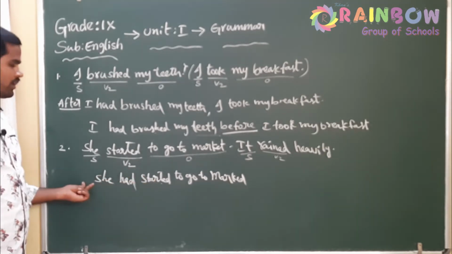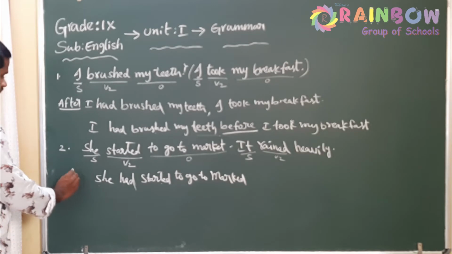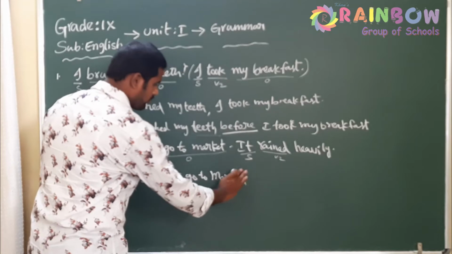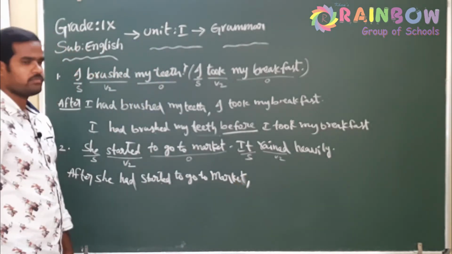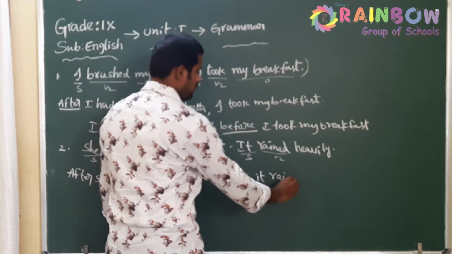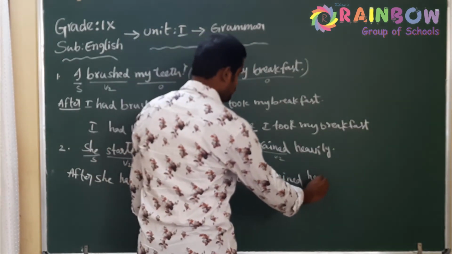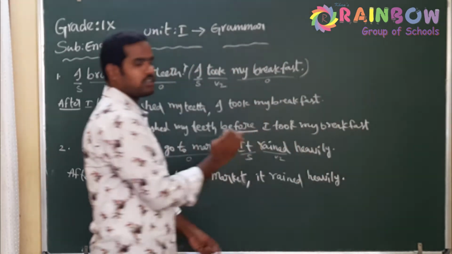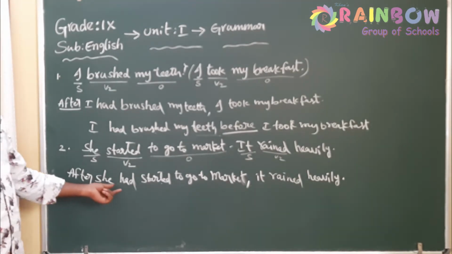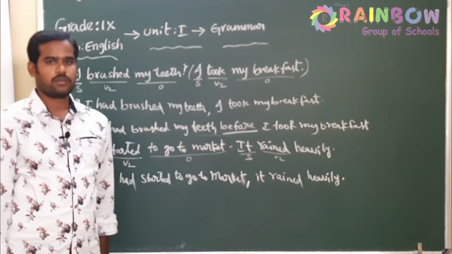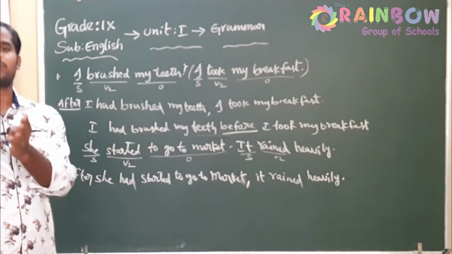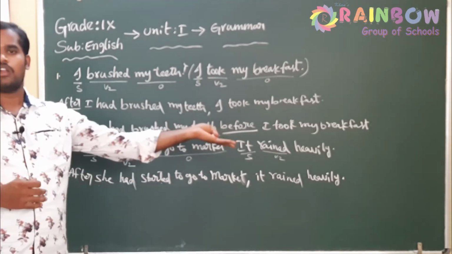So before the earlier action, now which linker should we use? After. After she had started to go to market, comma, rewrite the second statement without affecting the meaning. You have to write without any change so that it will be a meaningful statement. So what is the answer now? After she had started to go to market, it rained heavily, because she had already started going to the market. When she was in the midst of her journey, it started raining. It began to rain heavily.